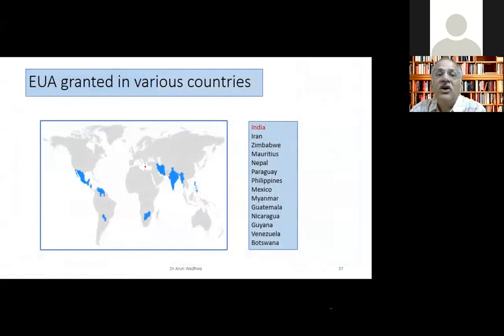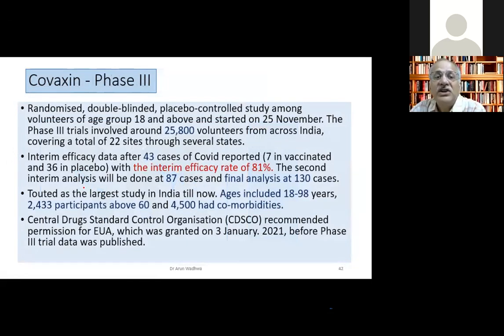This is also authorized in 11 different countries, including India, obviously. We don't have the complete phase 3 trial data as of now. There are 25,800 volunteers. We have only got the interim analysis data, and efficacy was found to be 81%. The good thing was that it included all people, even up to 98 years of age. There were almost 2,400 participants above 60, and 4,500 had comorbidities also. So it has a very large area of study, and this was approved on the 3rd of January 2021.